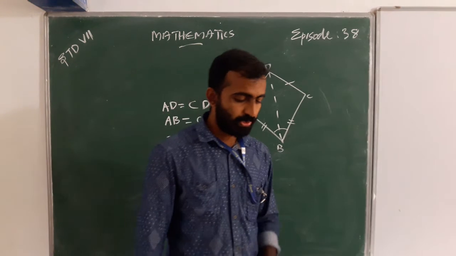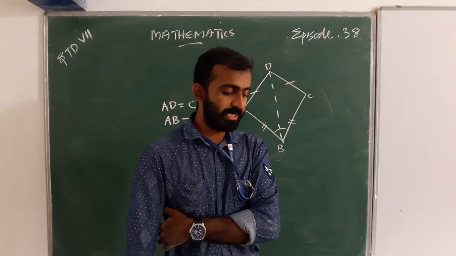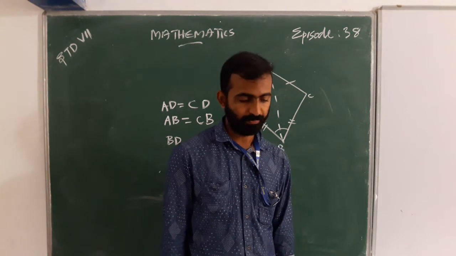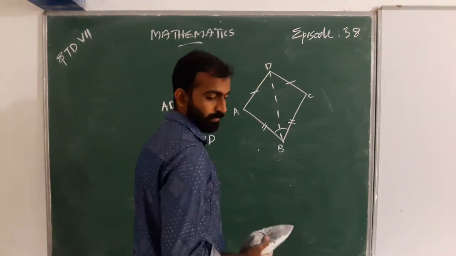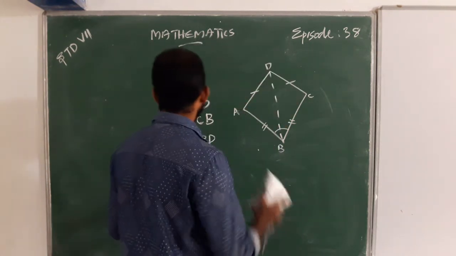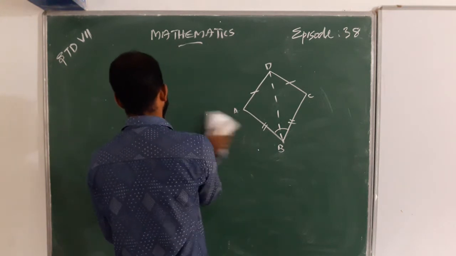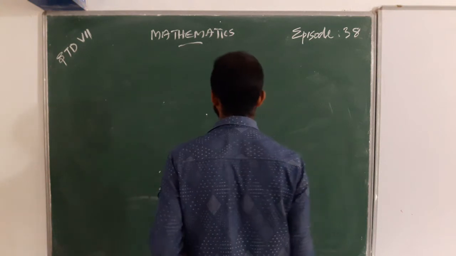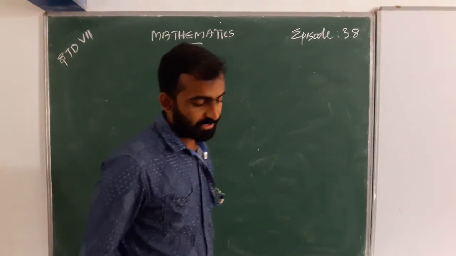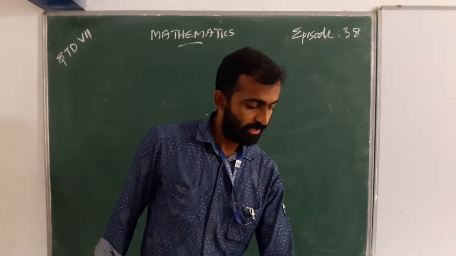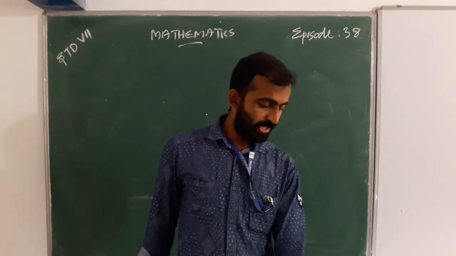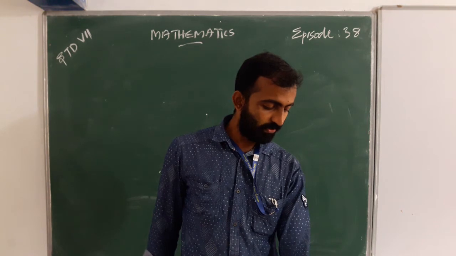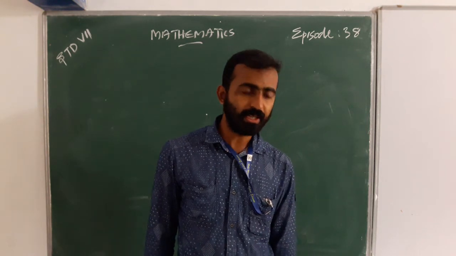And next we are going to discuss our Try This, page number 140. The first one: in figure 7.4, the lengths of the sides of the triangles are indicated.